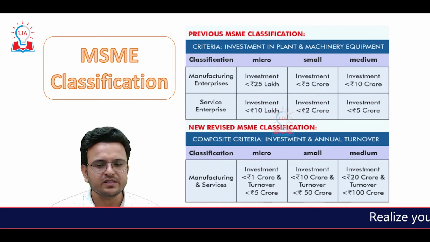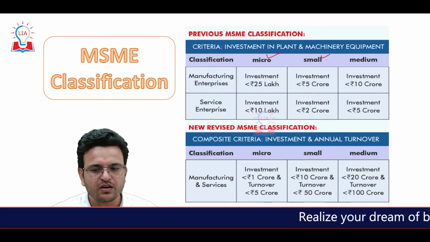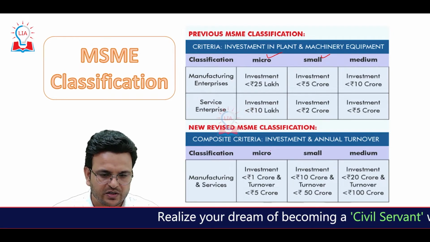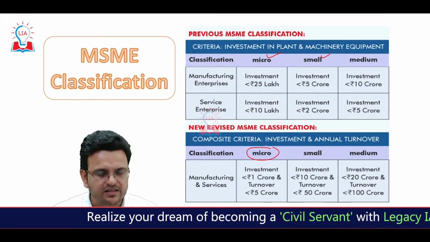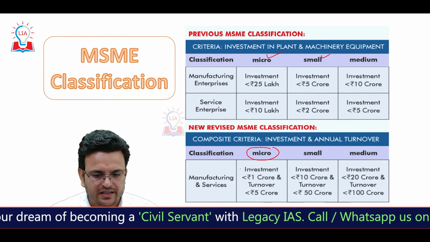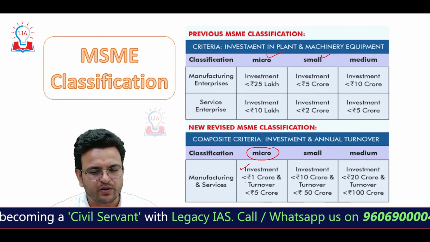So here we have to see the classification of MSME. MSME is called micro, small and medium enterprises. Classification in the sense like micro enterprises are those enterprises which have investment less than 1 crore or turnover less than 5 crore.